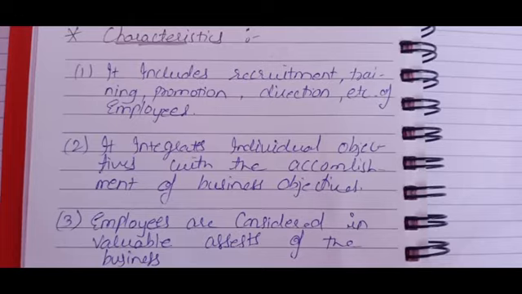You may have enough capital, enough machinery, and good goodwill in the market, but do you think without employees you can do the work? Even for running the machine you need the employee. So the employee is the most valuable asset in the business.